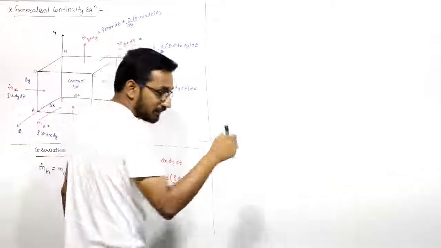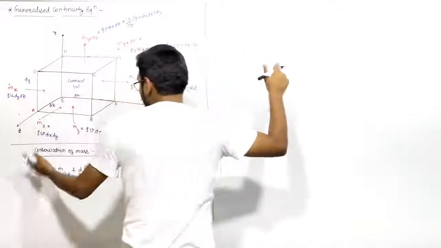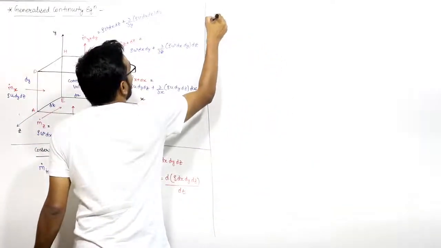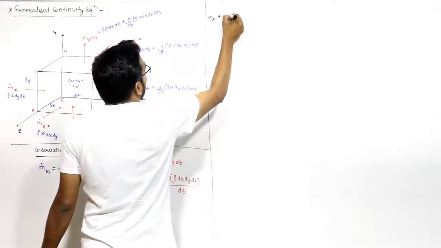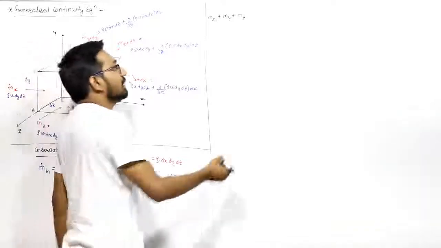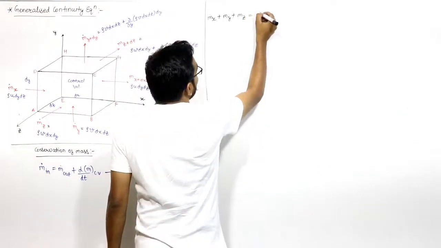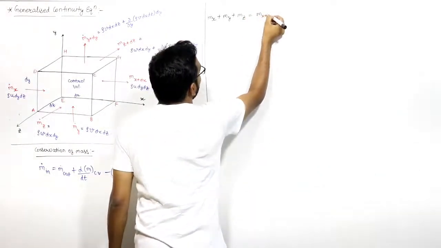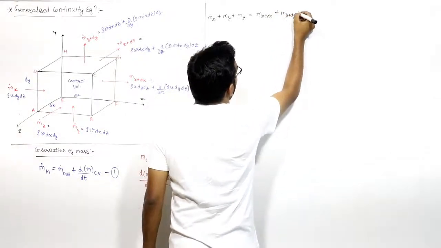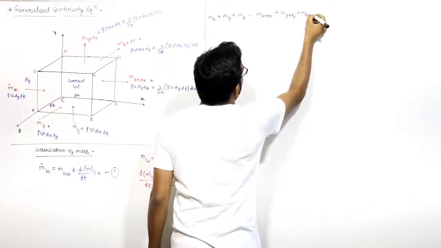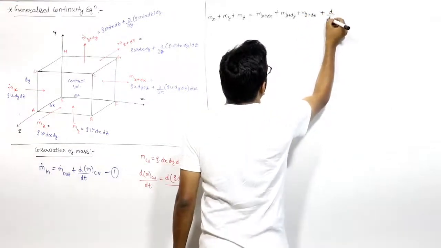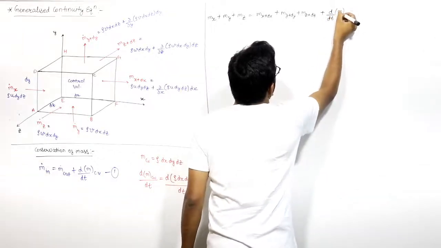I can write that the mass which is coming inside the system, m dot in, you can write as m dot x plus m dot y plus m dot z. This will be equal to the mass which is going outside, that is m dot x plus dx plus m dot y plus dy plus m dot z plus dz. This is the mass which is going out, plus the change of mass of the control volume with respect to time.